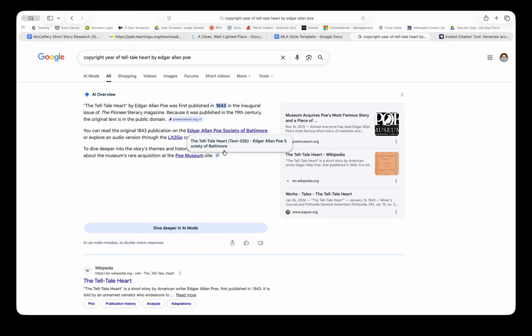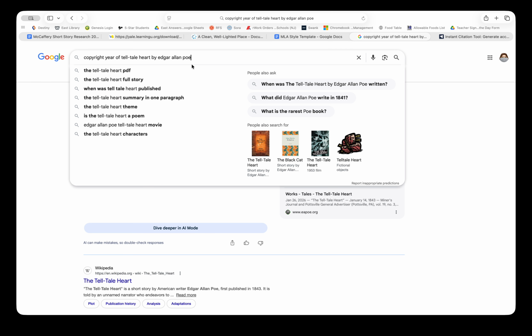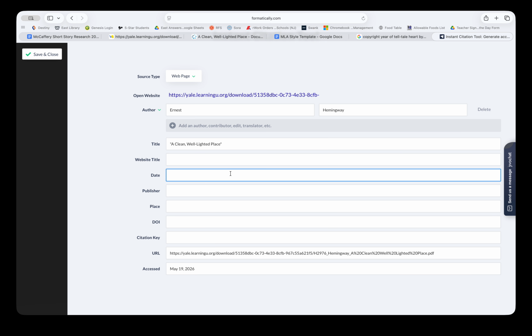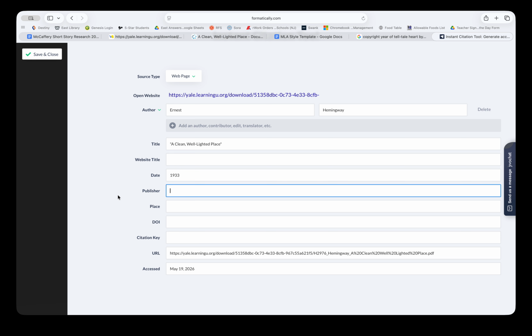Or, I just did this with a different story, "The Tell-Tale Heart": I searched for the copyright year of "The Tell-Tale Heart," and Google did give me the year. That's something else you can try. If you have a full date, sure, but at the very least, you should have the year the story was published.